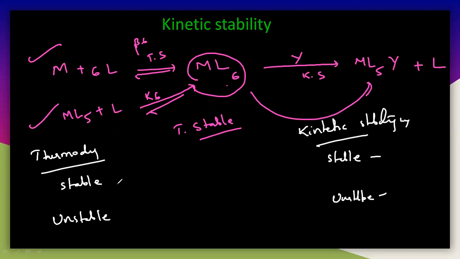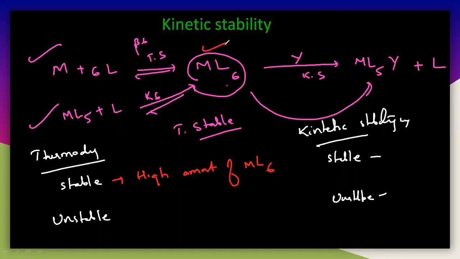Thermodynamically stable means the product has very little energy, so it is getting stabilized. Whenever the product is thermodynamically stable, it is a stable complex. That means the complex can be easily produced. If it is stable, there is a high amount of a particular product, the product which is ML6.